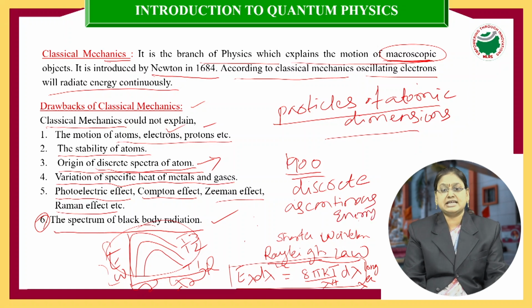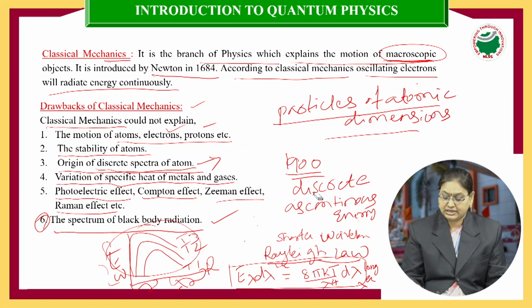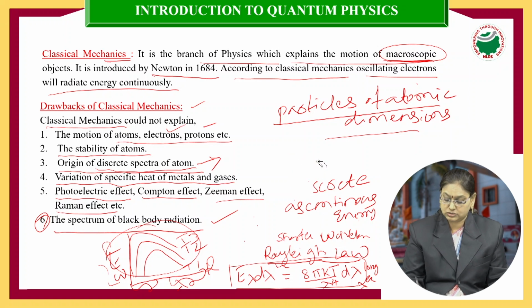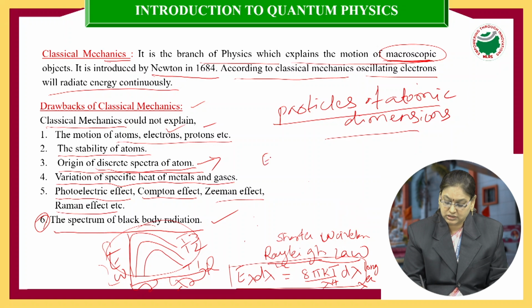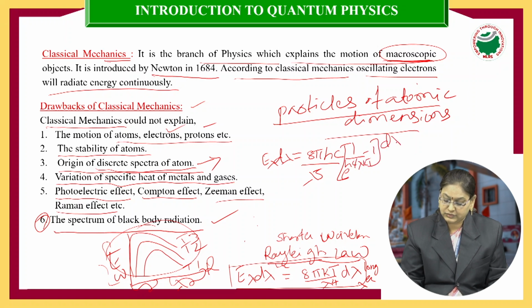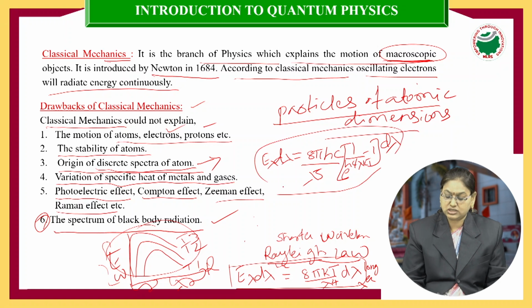Based on this, he made some assumptions and derived an expression known as Planck's radiation law. Planck's radiation law is E lambda d lambda is equal to 8 pi hc by lambda power 5 into 1 by e to the power of hc by lambda kT minus 1, d lambda.